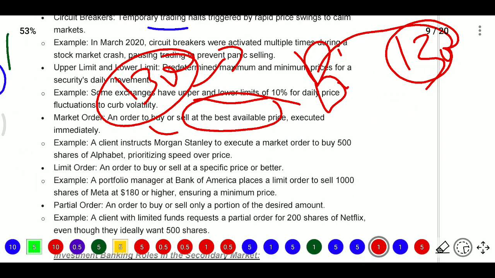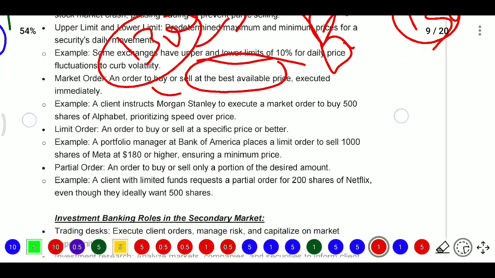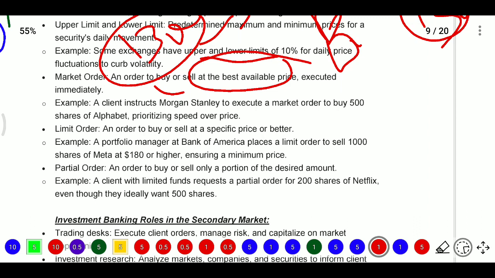That is a market order. For example, on client instruction, Morgan Stanley executes a market order to buy 500 shares of Alphabet, prioritizing speed over price.